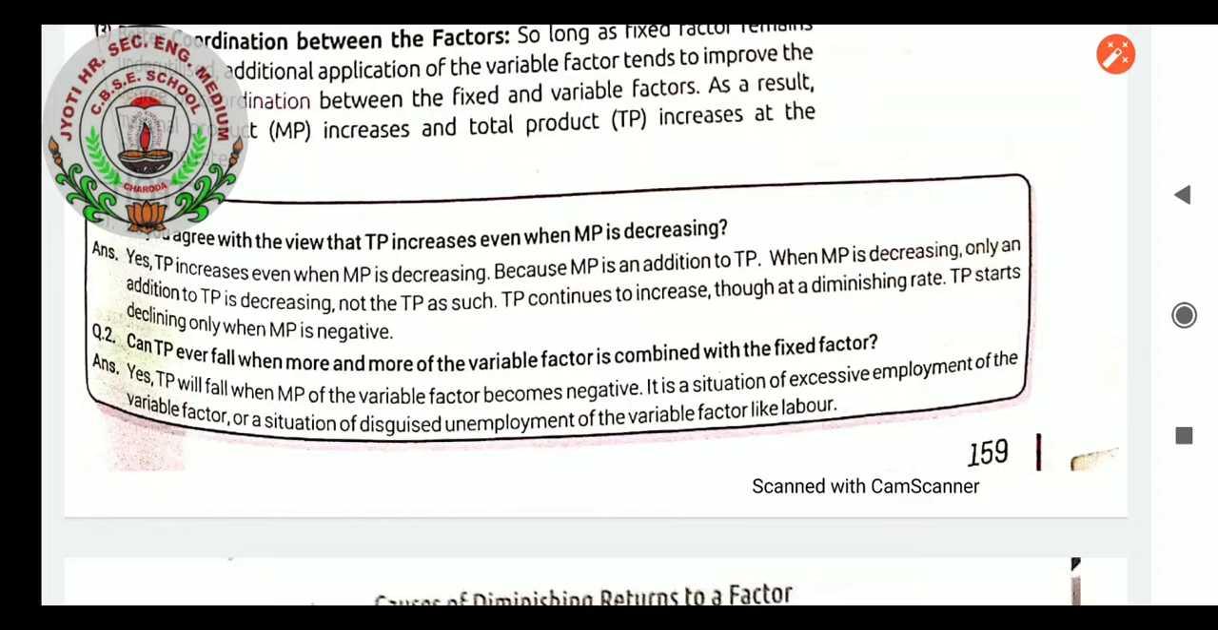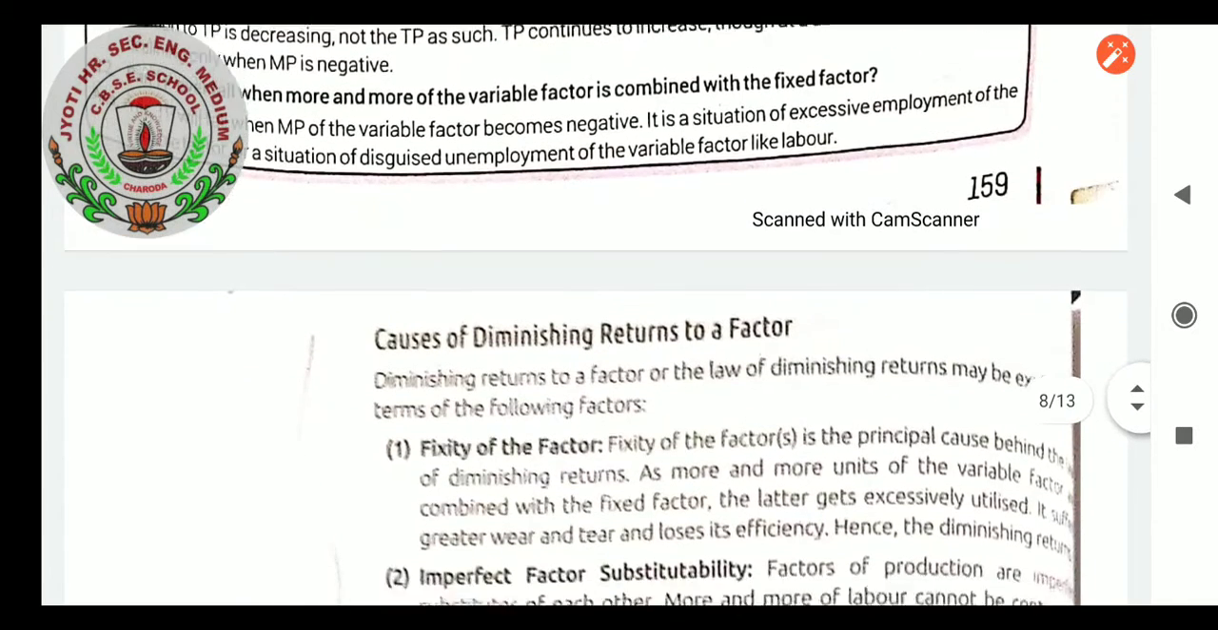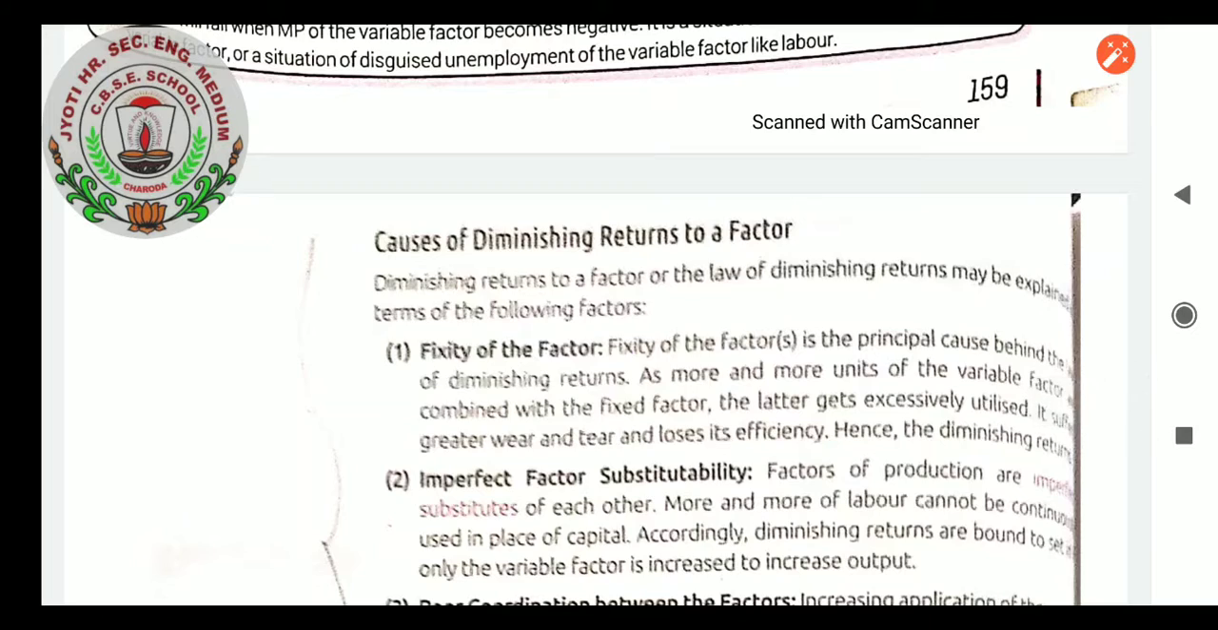Can total product ever fall when more and more of the variable factor is combined with the fixed factor? The answer is yes, total product will fall when MP of the variable factor becomes negative. It is a situation of excessive employment of the variable factor, like labor. Now, the causes of diminishing returns to a factor: diminishing returns to a factor, or the law of variable proportion, may be explained in terms of the following factors.